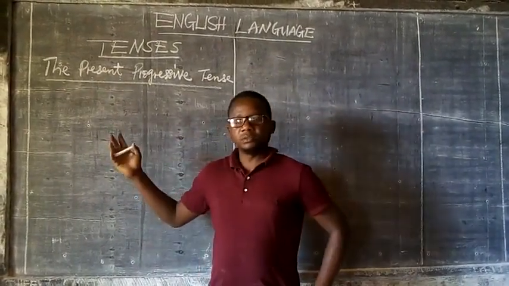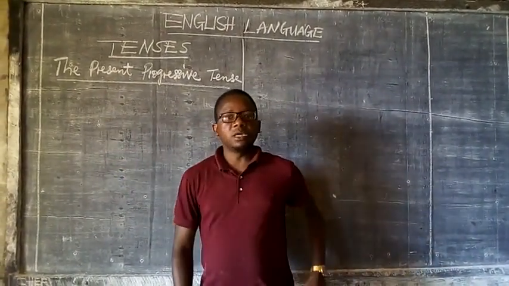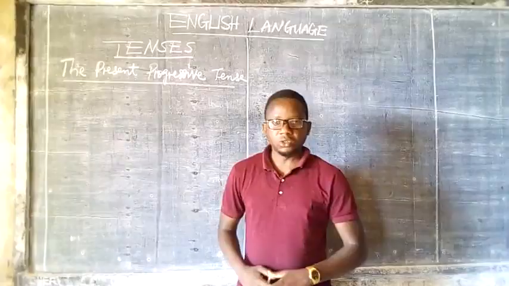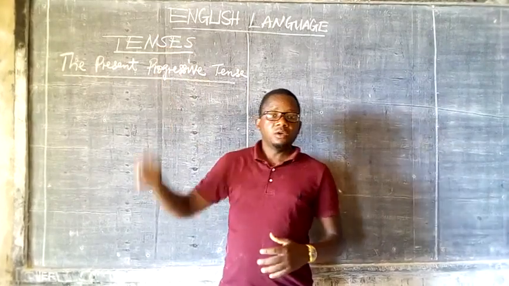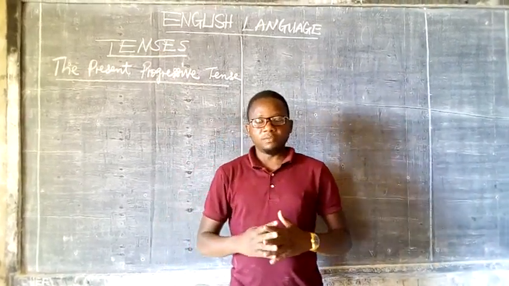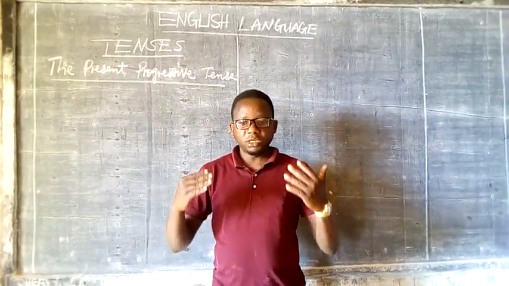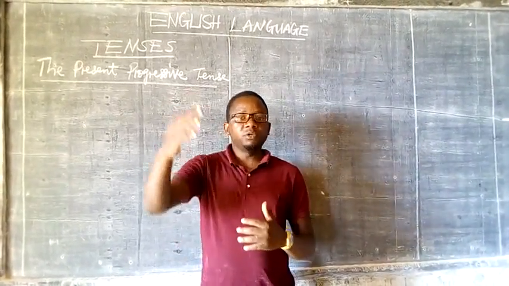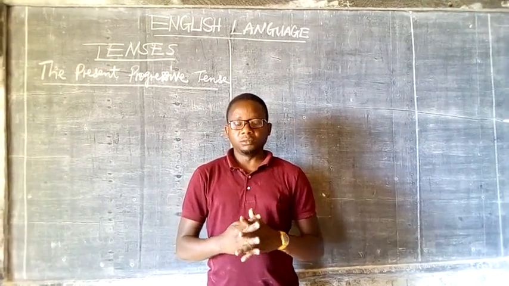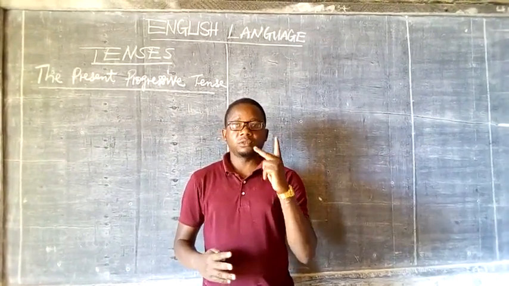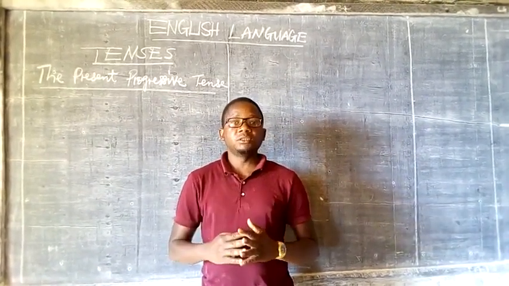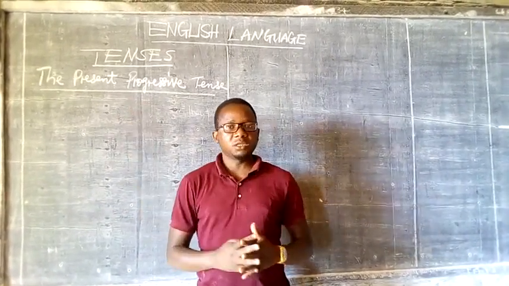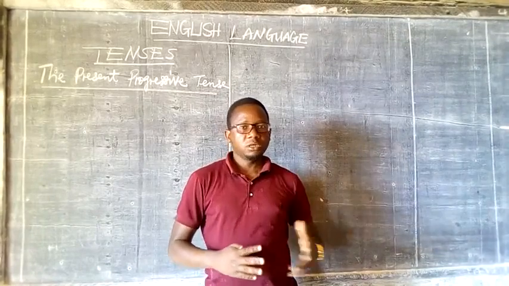The word tense is derived from the Greek word tempus, which means time. So when we start talking about the tenses, we start talking about time. We have the time that is now, the time that is past, and the time that is coming, the future. Tenses are divided into two types, the present tense and the past tense. We also have another category, the future time.